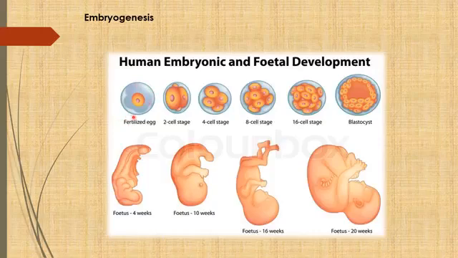It divides by simple mitotic division into two cells, then 4, then 8, then 16, and after that it changes into the 32 cell stage. This stage is known as a blastula, right? And after that it starts developing into a mass of cells. Then this mass of cells forms the tissues, makes the organ, makes the organ system. So in this way there is a development of the fetus at 4 weeks, 10 weeks, 16 weeks and 20 weeks. So this we call embryogenesis, meaning development of the embryo by cell division and cell differentiation.